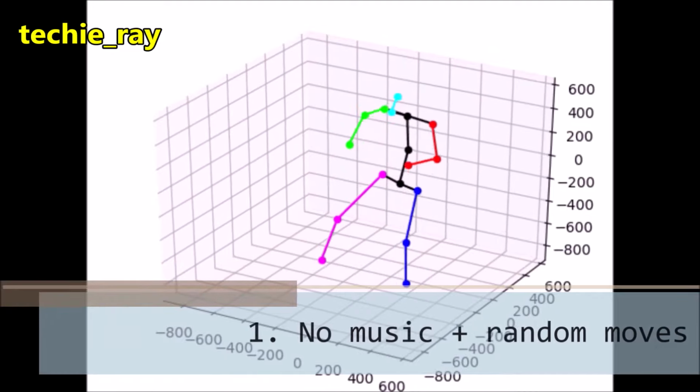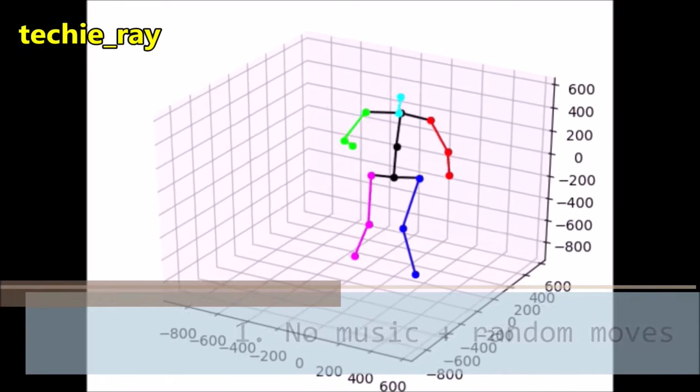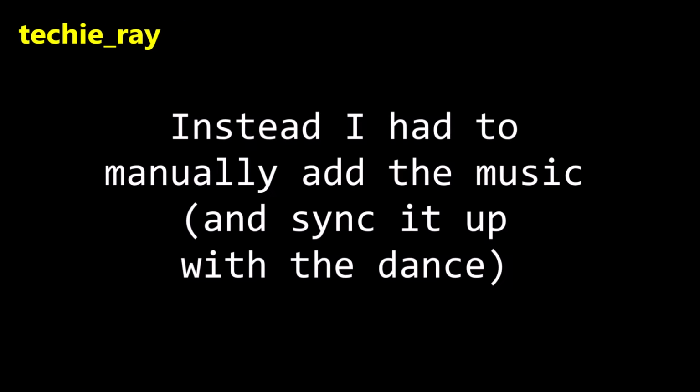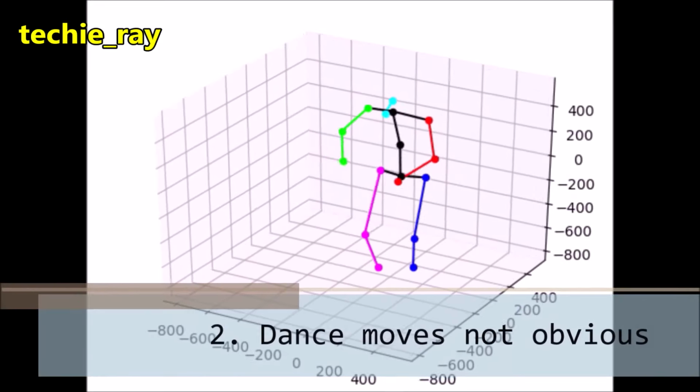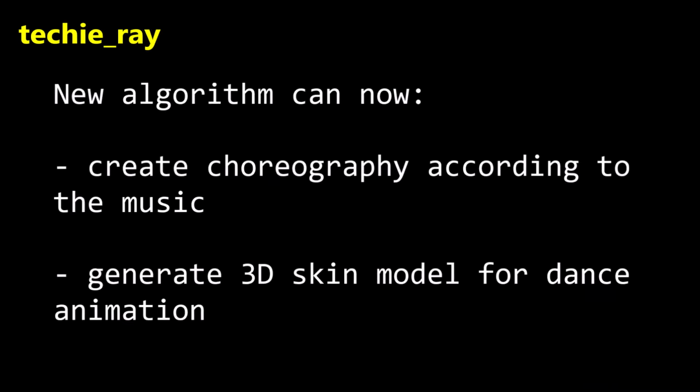Okay, so my original algorithm had two big limitations. First, the dance moves didn't match up with any music, so every generated choreography looked really random and incoherent. Instead, I had to manually add the music to the output, which obviously is not ideal and not cool. Second, the stick figure was often very hard to interpret and follow along. As such, I made two key changes to the algorithm so that it could now create choreography with the background music in mind and output it into a 3D model.